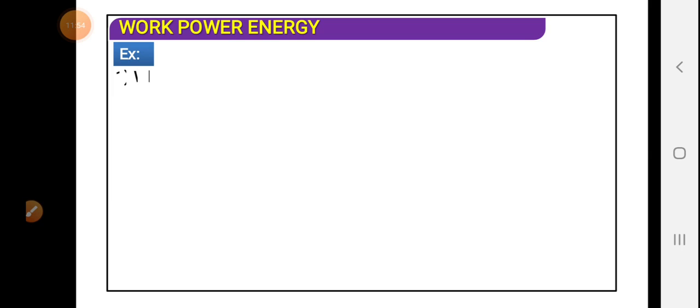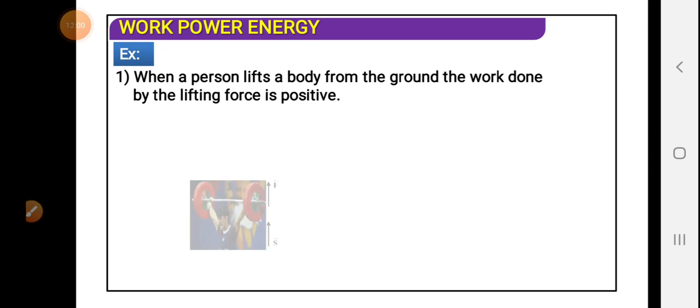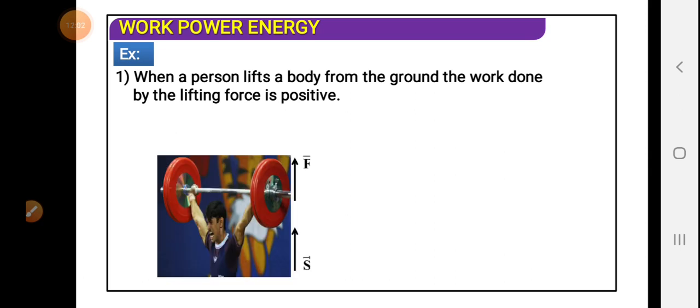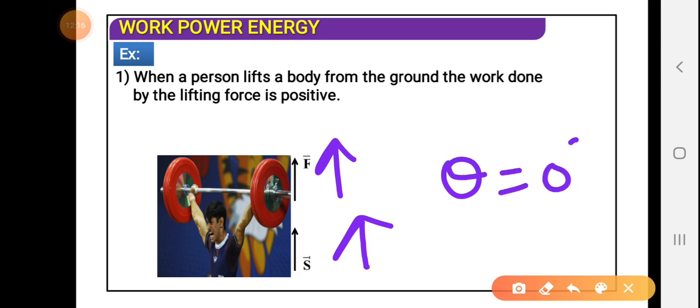There are a number of examples. When a person lifts a body from the ground, the work done by the lifting force is positive. Here the force is acting in the upward direction, and the displacement also occurs in the upward direction. Both are in the same direction, so theta is 0 degree, and the work done will be positive.